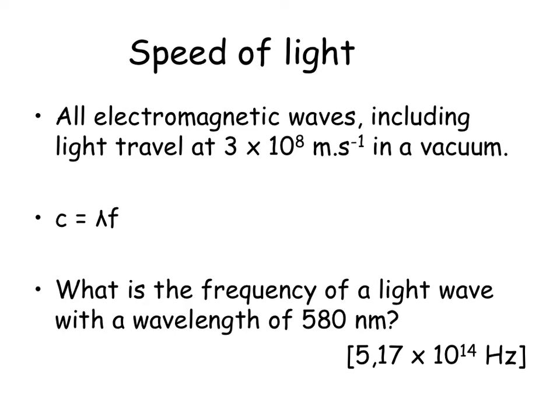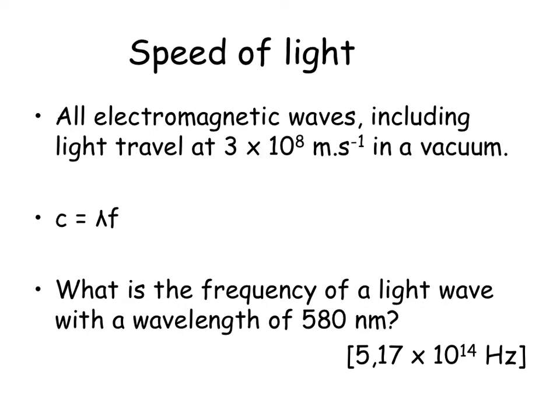Light is considered to be both a wave and a particle. And when we consider it as a wave, we need to know that it forms part of the electromagnetic spectrum. We need to know that all electromagnetic waves, including light, travel at 3 times 10 to the power of 8 meters per second. That is 300 million meters per second, the speed of light.